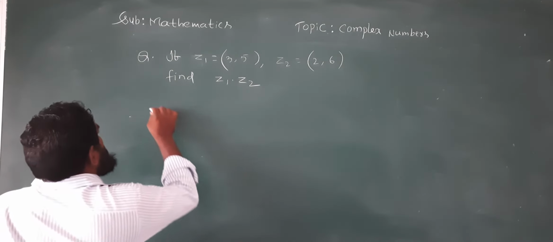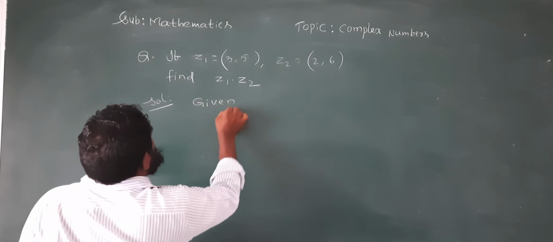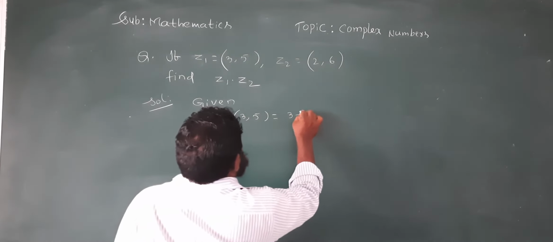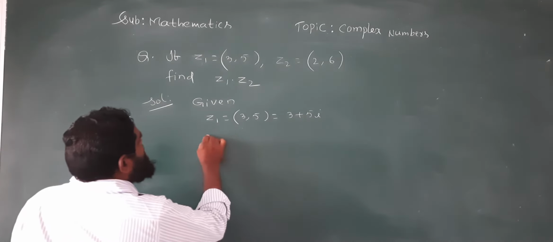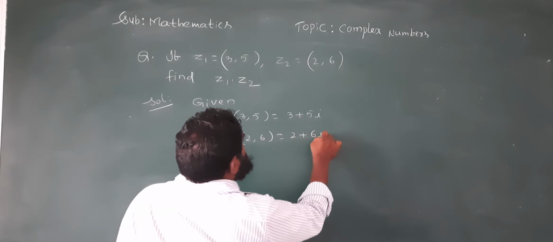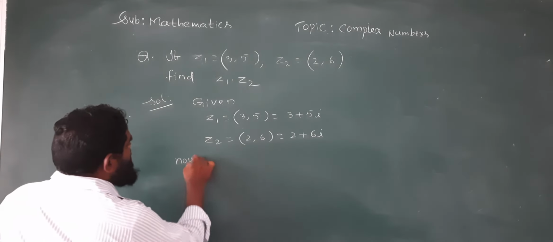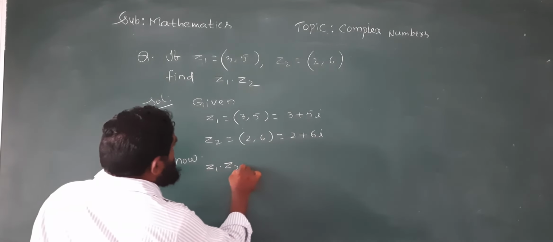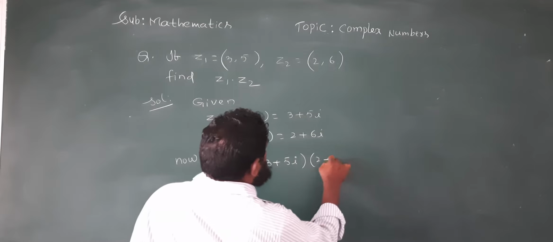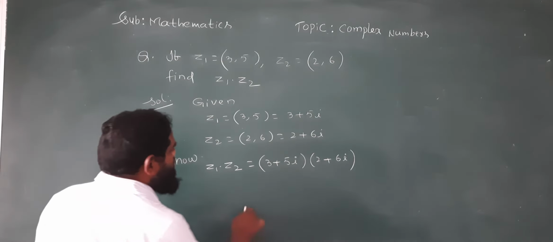Let us see the solution. Given z1 equal to 3 comma 5, nothing but 3 plus 5i. z2 equal to 2 comma 6, this is 2 plus 6i. Now z1 into z2 equal to 3 plus 5i into 2 plus 6i. Understand? Now open the bracket.